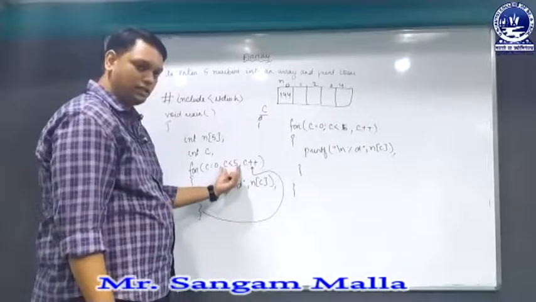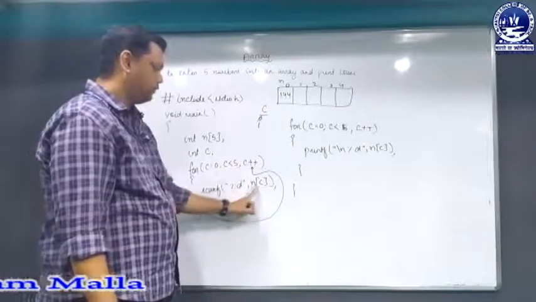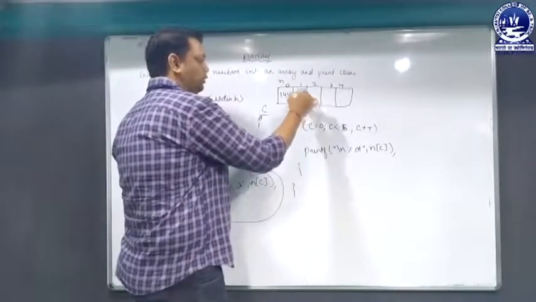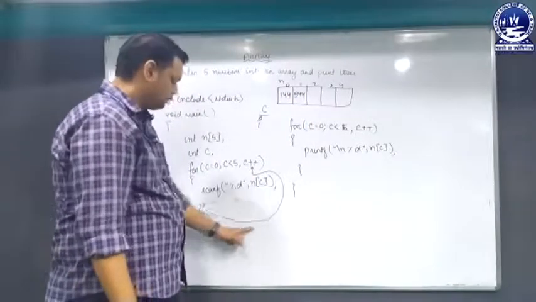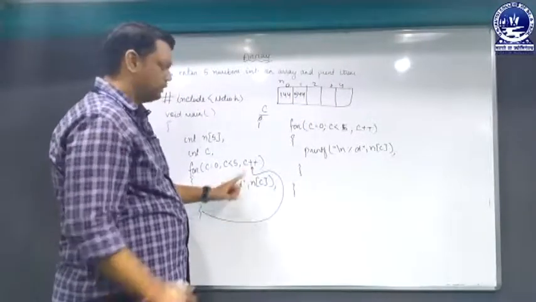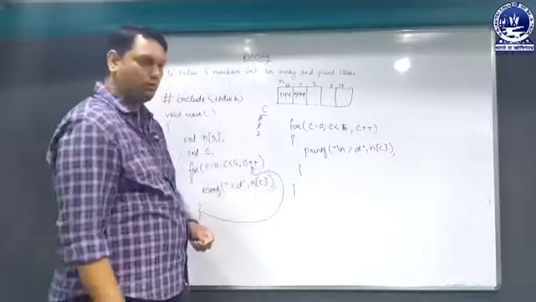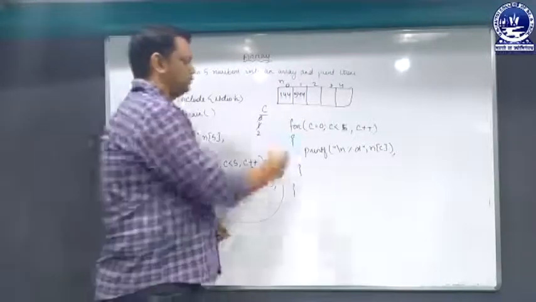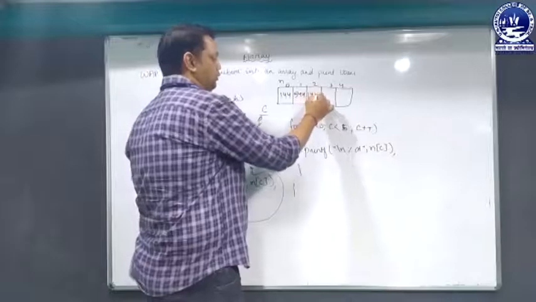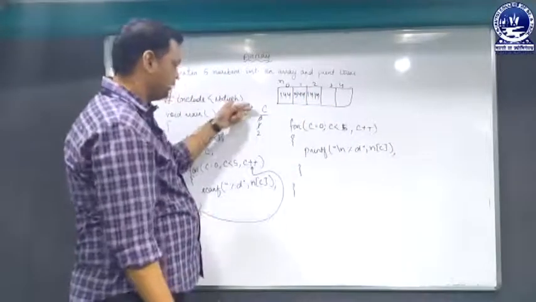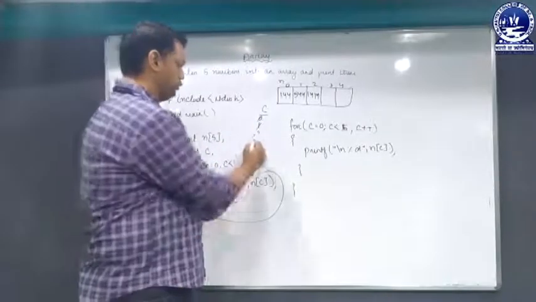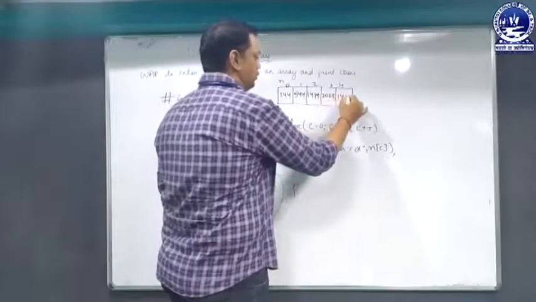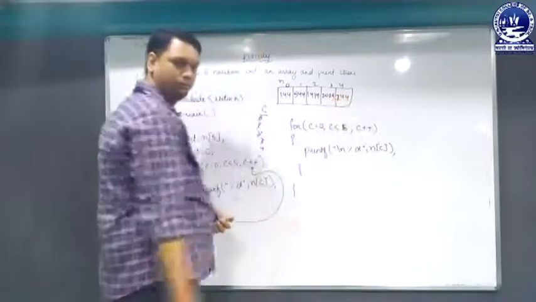Now again it will check the condition: 1 is less than 5, true. It will take another value from the user. So n of c means n of 1, suppose 544. Next, again it will come to the curly bracket and be redirected to c plus plus. Now c will have value 2. 2 is less than 5, yes, true. Now it will enter another value in n of 2, let's say 1414. In this way the loop will continue up to 4 and we will store another 2 numbers, suppose 2009 and 244, anything we have stored.